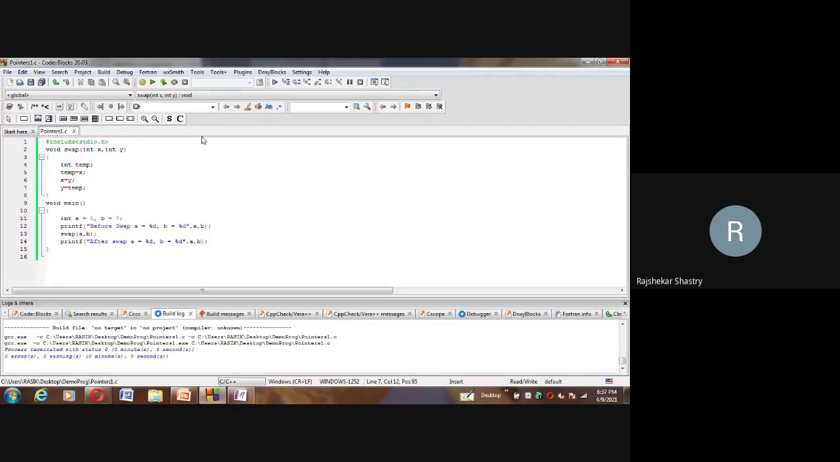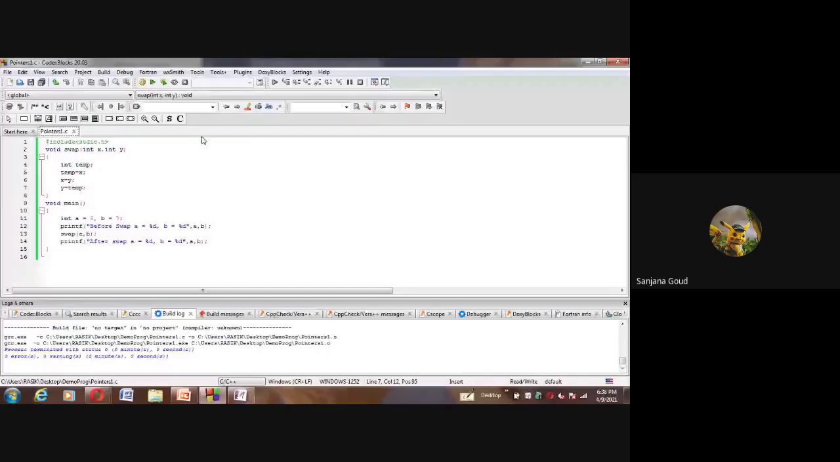So what could be the output, sir? Can anybody answer? It's a very simple one. A is equal to 7 and b is equal to 5. That means you are expecting that a and b are going to be swapped. Any other answer? A is equal to 5 and b is equal to 7. Yes, because we have not passed the addresses.